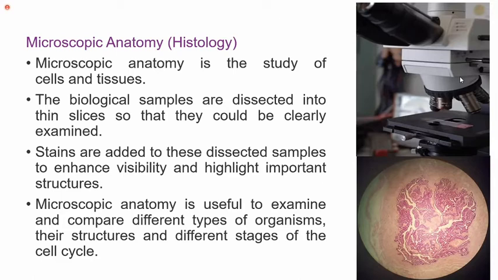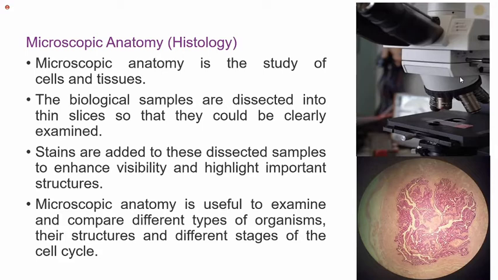If you don't have basic histology knowledge, it may be difficult to diagnose abnormality in the second year, or abnormality in the pathological sense. Hence, microscopic anatomy plays a very important role in identifying cellular abnormalities, right?